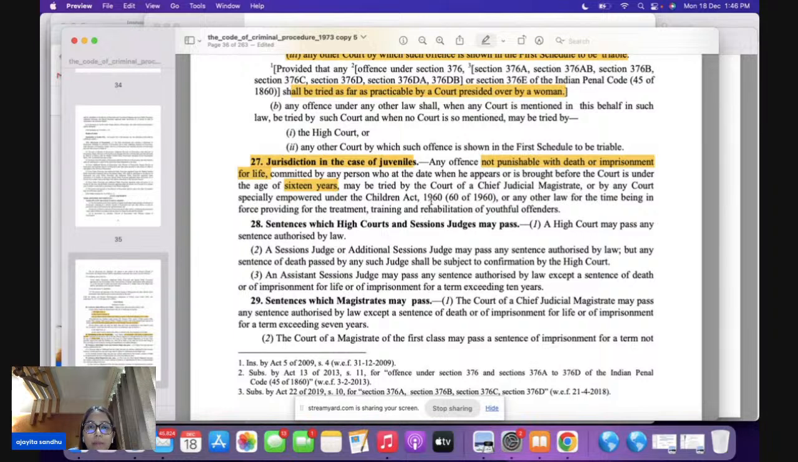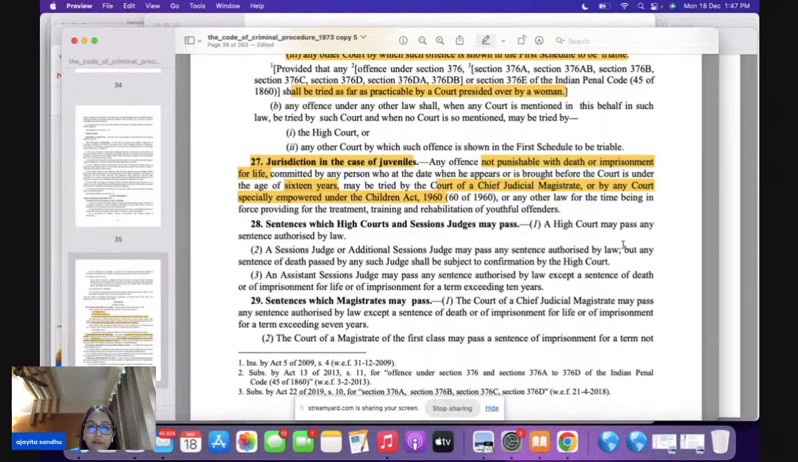Now what is going to happen? He is going to be tried by a court of CGM here or any other court which is empowered under the Children's Act 1960. Please underline this particular section, 27; section-based questions are important. Which section deals with 27? The offences should not be death or life imprisonment, 16 years, and they're going to be tried by a court of CGM or any other court which is empowered under the Children's Act of 1960.